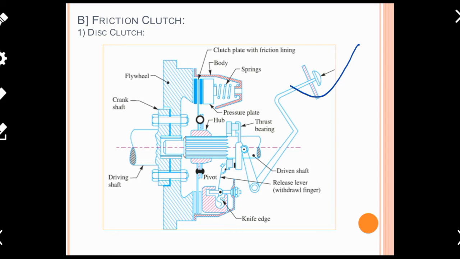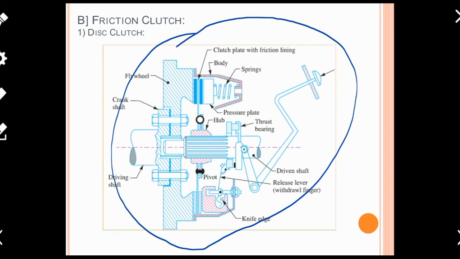Now, if we are discussing its application, this type of disc clutch is generally used in heavy vehicles like automobiles, trucks, even in buses, passenger buses. One more thing that should be discussed especially for the disc clutch is that it provides large space, and that is one more reason why we are using this disc clutch especially in heavy loaded vehicles